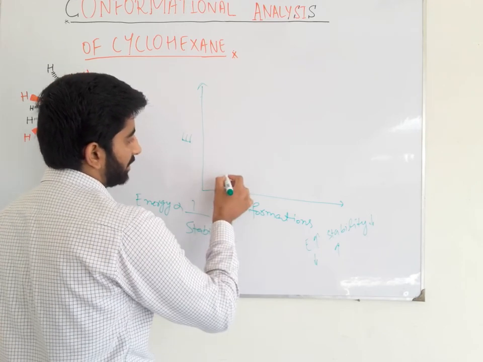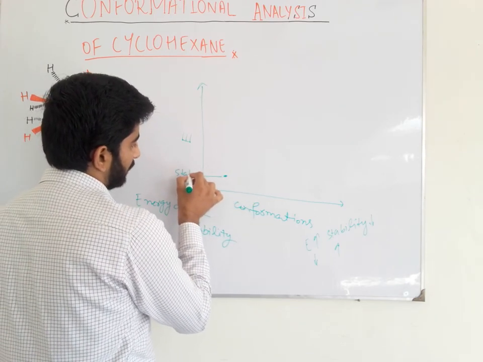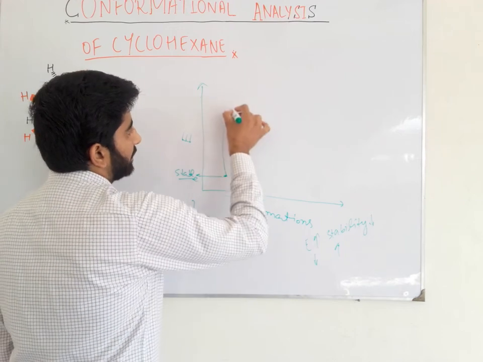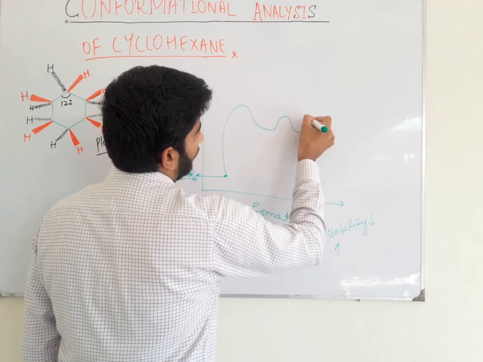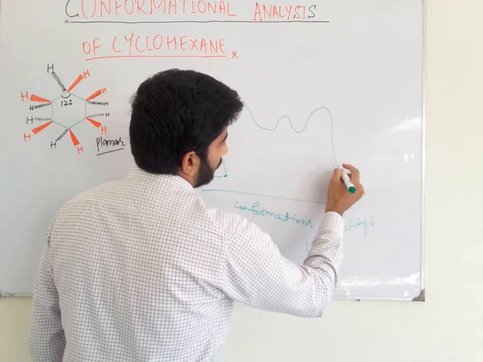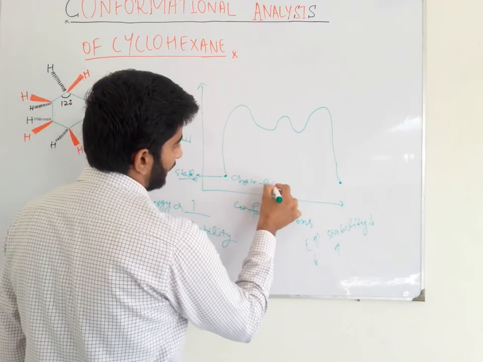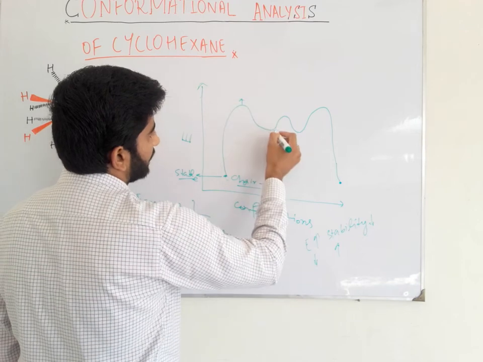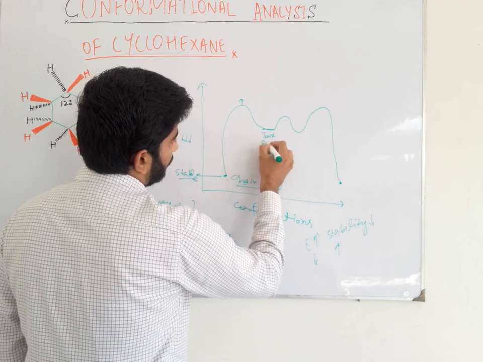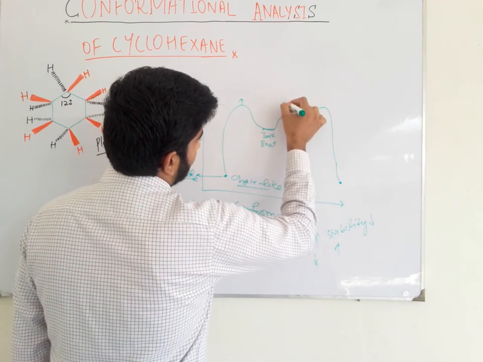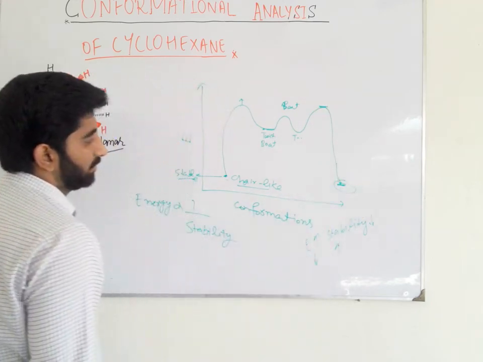Suppose this is the chair-like conformation of cyclohexane. It has the least energy, so it is the most stable conformation. Then we have twist boat, half chair, and then chair-like. So this is our chair-like conformation, having least energy, more stable. This is the half chair. This is the twist boat. This is the boat conformation. This is the twist boat. This is the half chair, and this is the other chair-like conformation of cyclohexane.